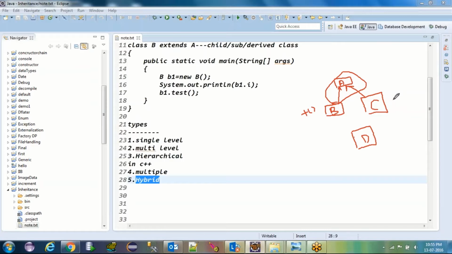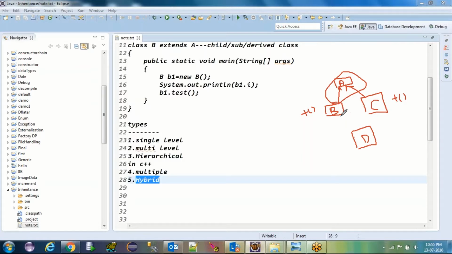Inside the C class also we have a method with the same name T. You can give any name to the method. So in B class we have a T method, and in C class also we have a T method. We can have this, because there is no relationship between B and C. Both are independent classes.